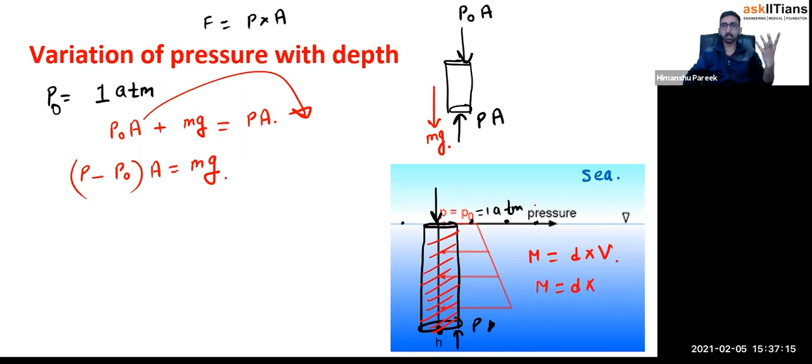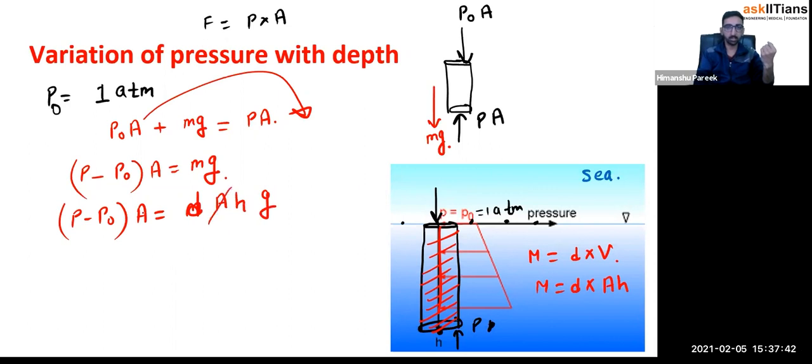So volume of a cylinder is area multiplied by height, pi r square h. So basically area multiplied by height. Height is h. Let us put these numbers here. So P minus P naught multiplied by area is equal to, in place of m, I'm going to put d, a, h, and g is already there. Area and area term will get cancelled out. So we'll get P minus P naught is equal to d g h.